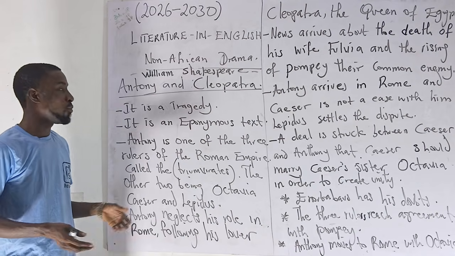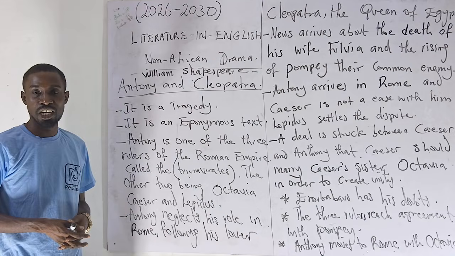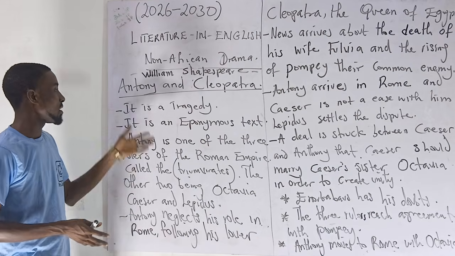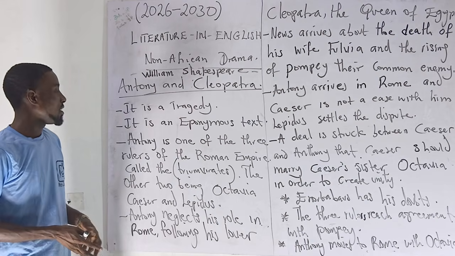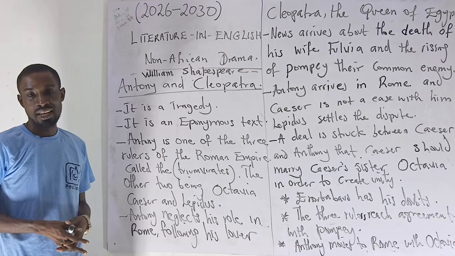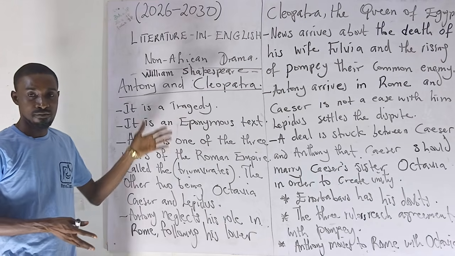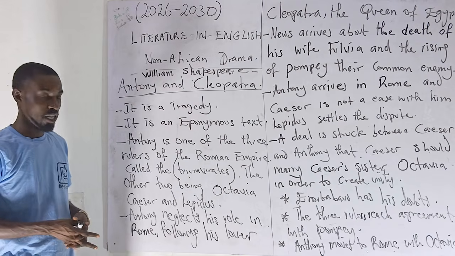This time we are taking you through non-African drama. Specifically, we are looking at Antony and Cleopatra by William Shakespeare. Yes, we are going to take this text step by step as we have written it on the board here by way of the summary.